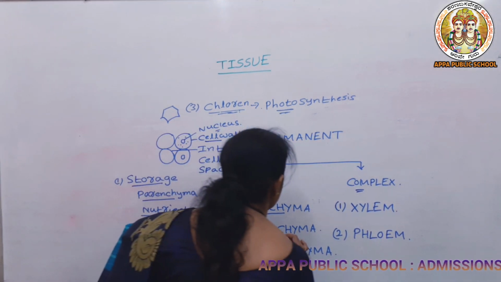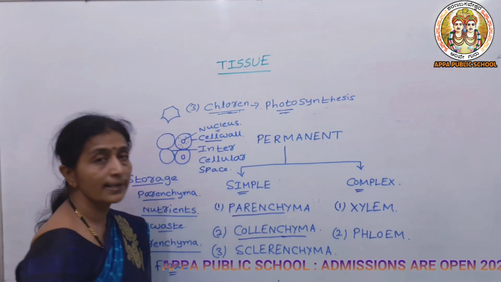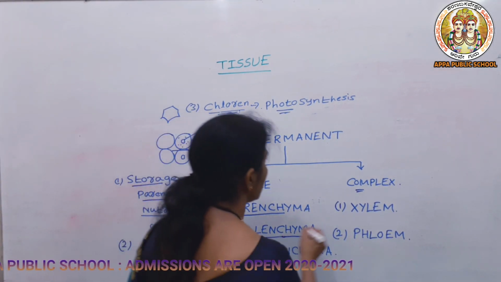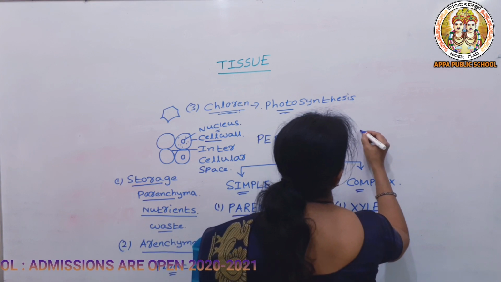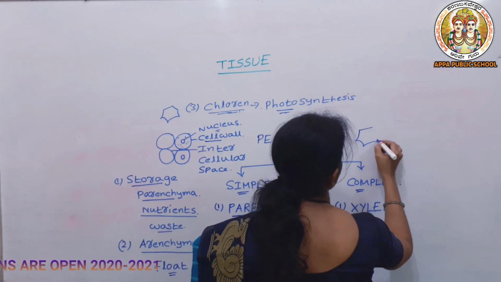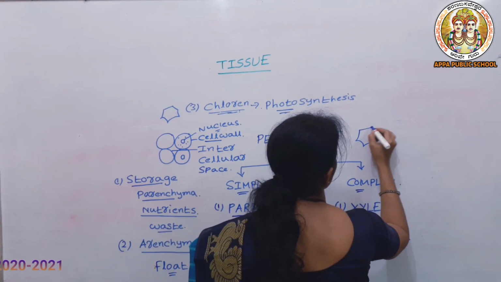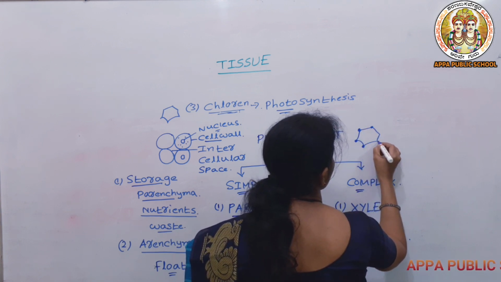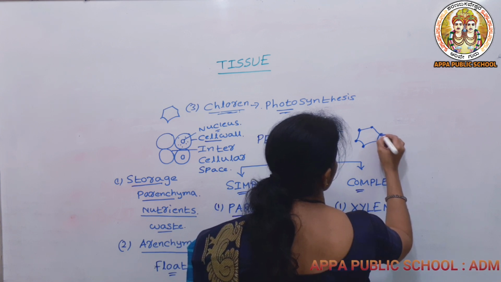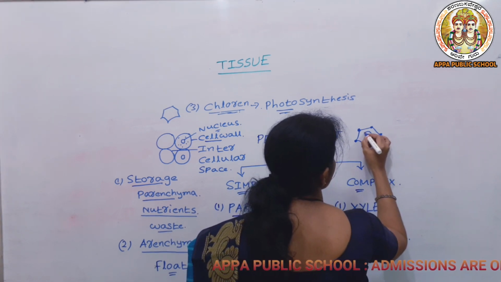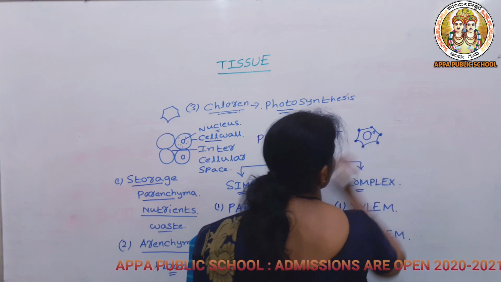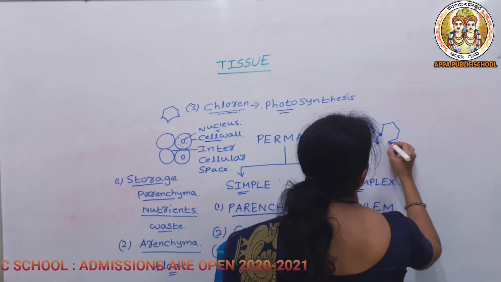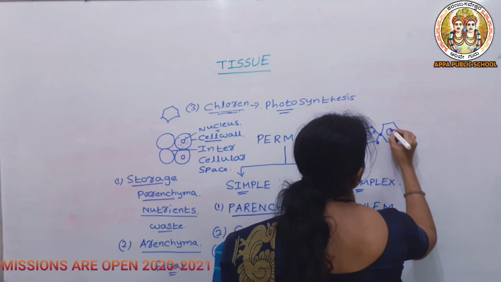Then let us move to the second one, that is the collenchyma. Collenchyma also has a characteristic structure. You can see thickness at the corner because of more deposition of cellulose, and you can see this is the vacuole and this is the nucleus. In this way you can see the structure of the collenchyma.